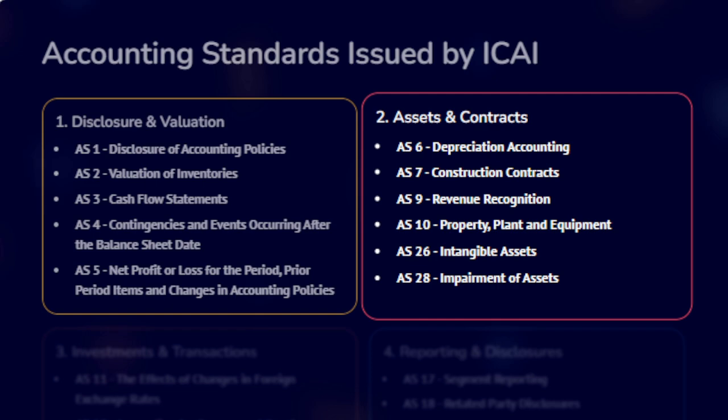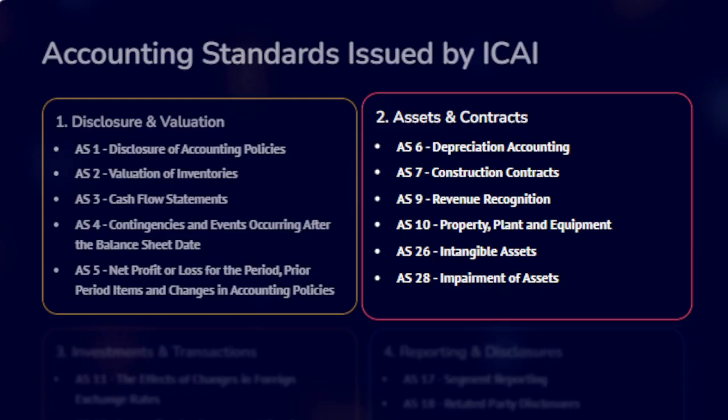These standards deal with specific types of assets and long-term contracts. Very first, AS6, depreciation accounting. Now it has merged with AS10. It was about systematic allocation of the depreciable amount of an asset over its useful life. AS7, construction contracts, deals with revenues and costs associated with long-term construction contracts.